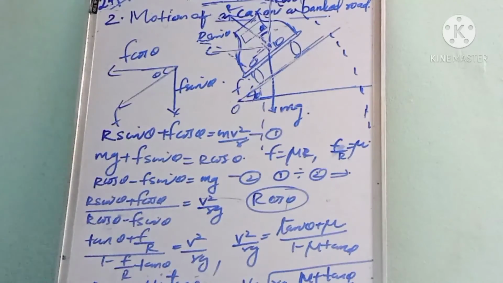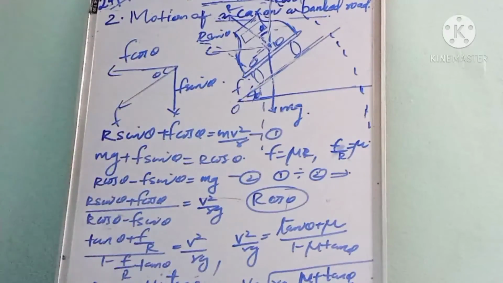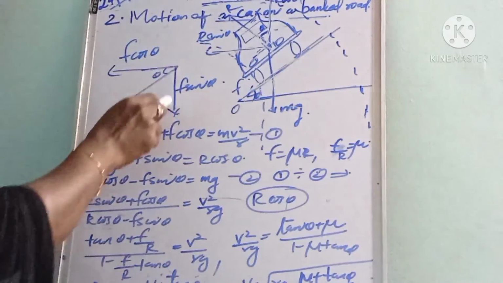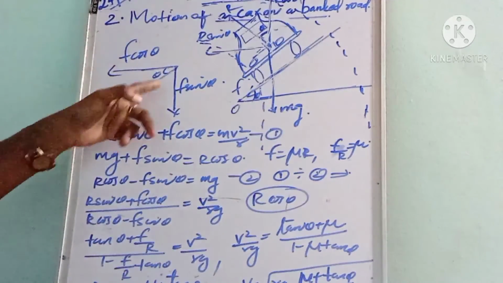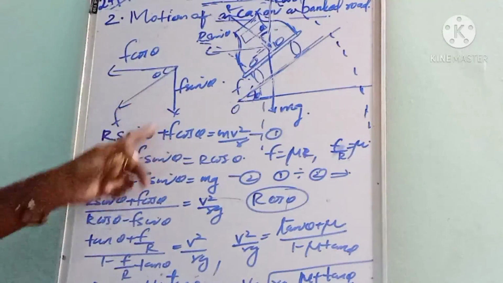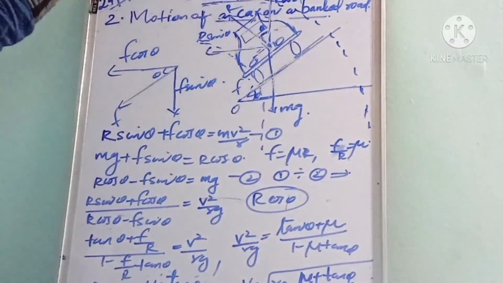Then we equate the vertical forces. Here mg acts vertically downward, and F sin theta also acts downward. So we sum these two forces, mg plus F sin theta, which is equal to R cos theta that acts upward.